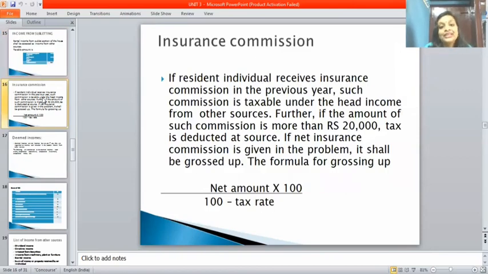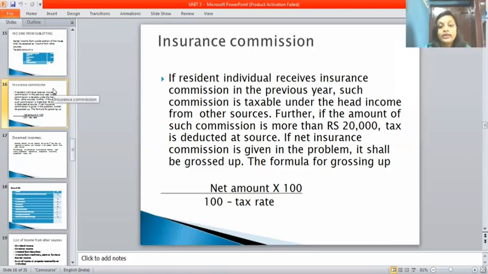Next one is insurance commission. If a resident individual receives insurance commission in the previous year, such commission is taxable under the head income from other sources. Further, if the amount of such commission is more than 20,000, tax is deducted at source. If the net insurance commission is given, so if the question gives the net, you should calculate the TDS part. The format is net amount into 100, divided by 100 minus the tax rate.